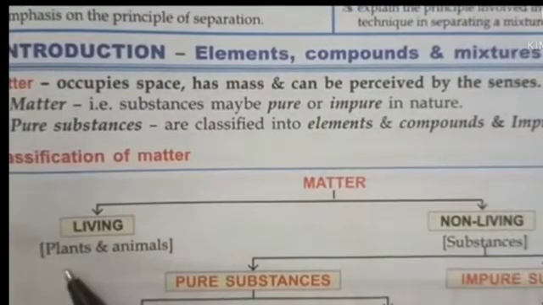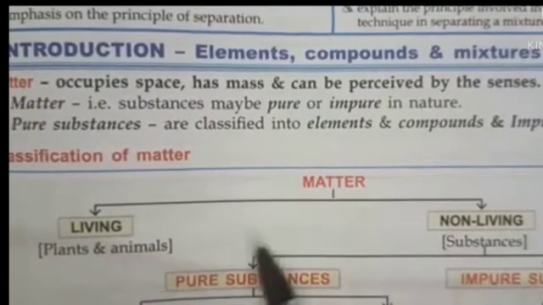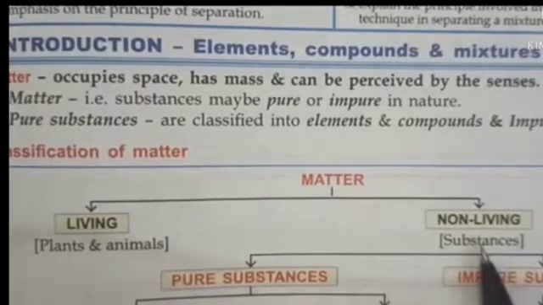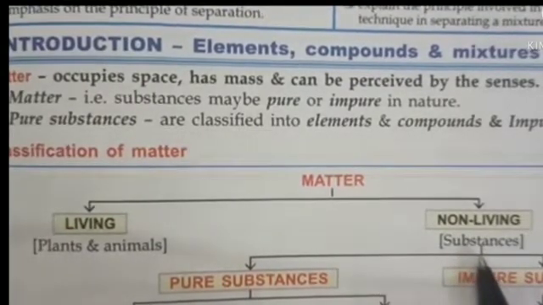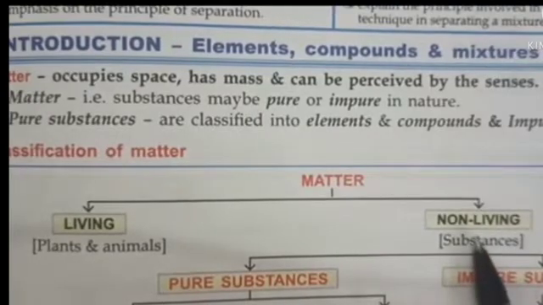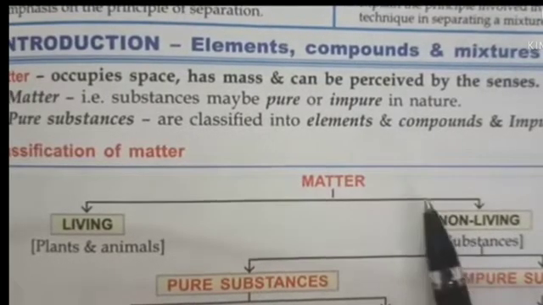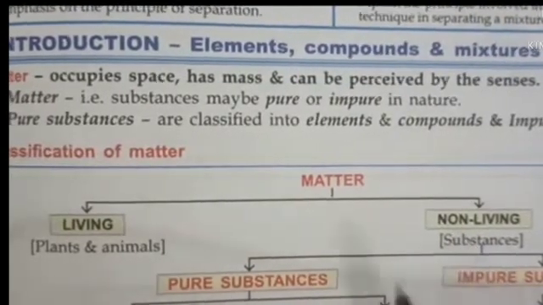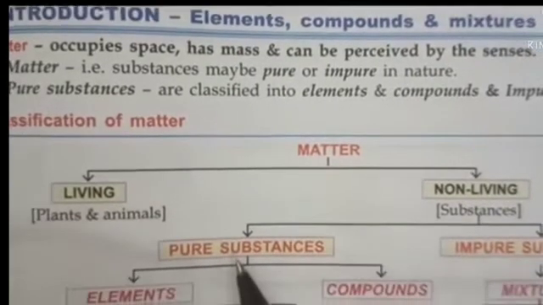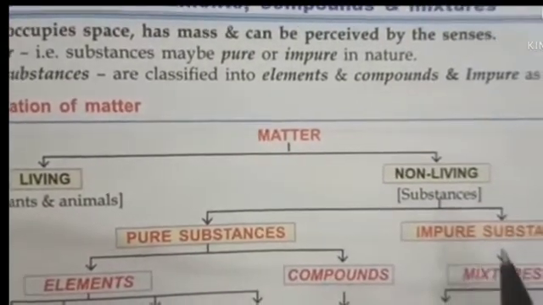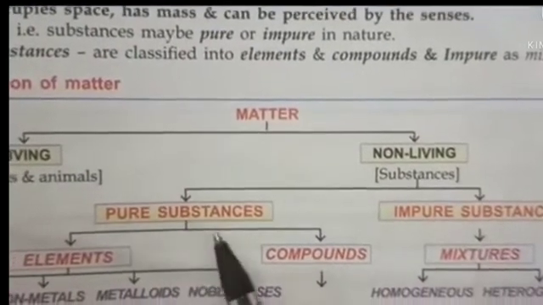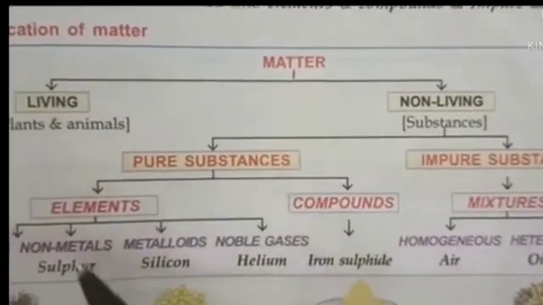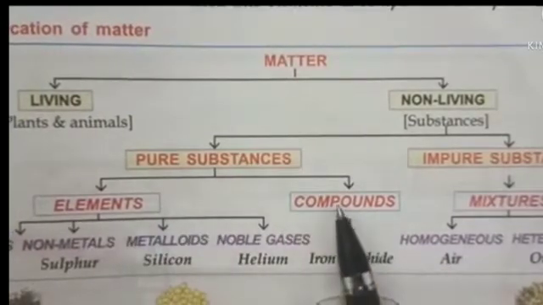Living are plants and animals, and non-living are all the substances like stone, soil, air. Non-living substances are divided into two parts, pure substances and impure substances. Pure substances consist of elements and compounds.